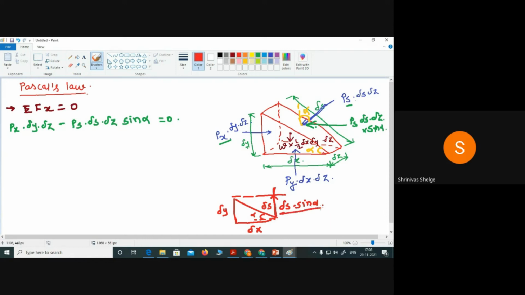And this delta S sine alpha is nothing but delta y, the vertical distance.